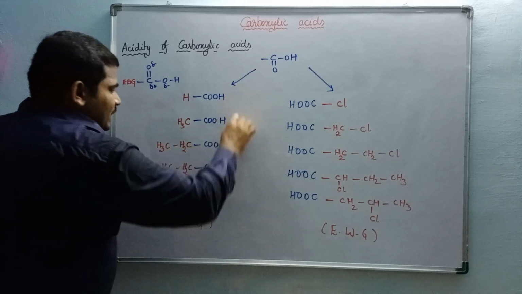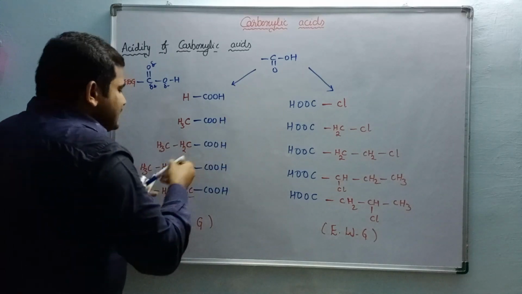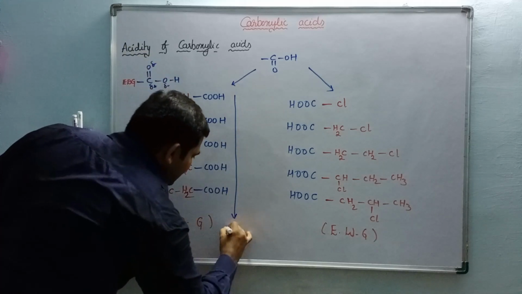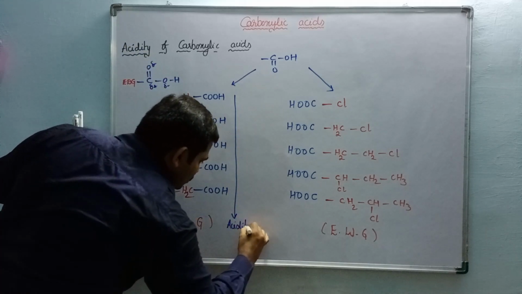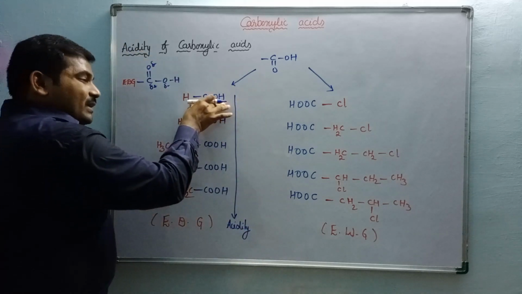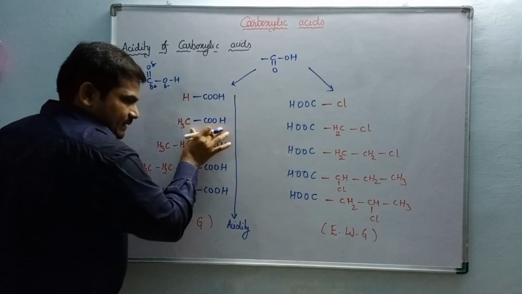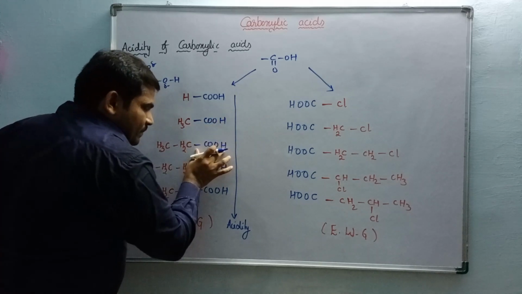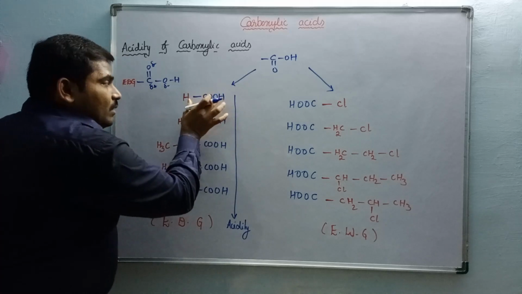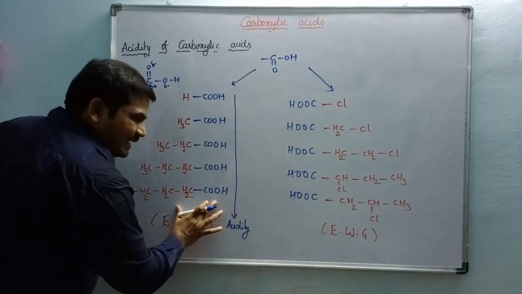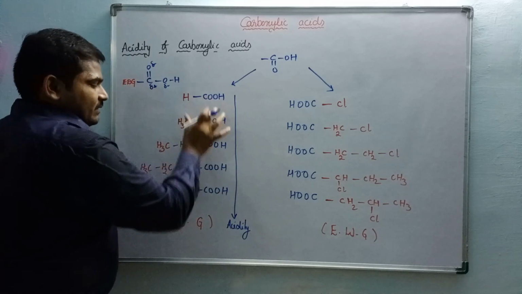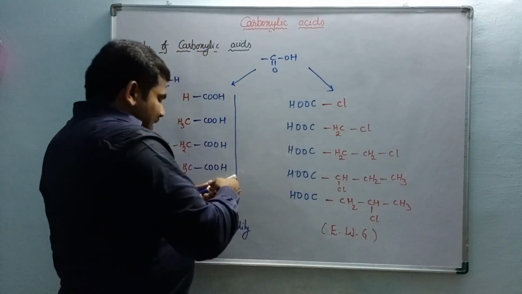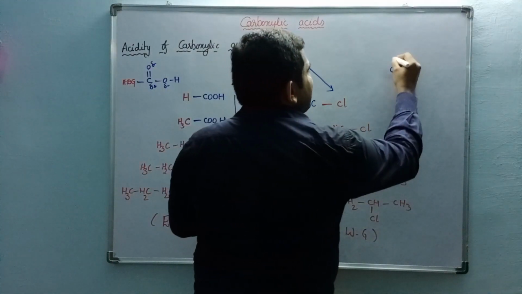So that's why, in the case of electron donating groups, the acidity is decreased. Acidity is decreasing. So that's why formic acid is more acidic in nature when compared with acetic acid. Acetic acid is more acidic when compared with propionic acid. Formic acid is a strong acid when compared with valeric acid. Okay, you come to here. What is the case here? Same case.